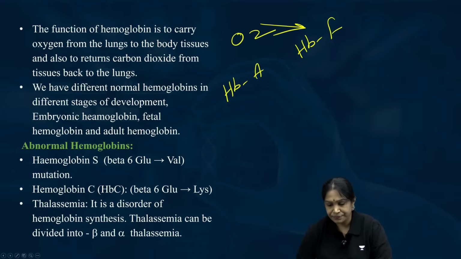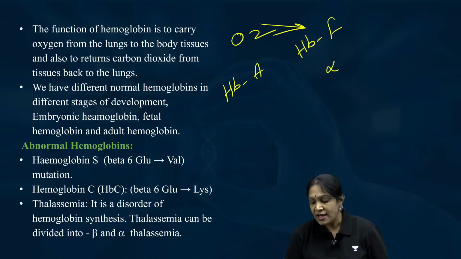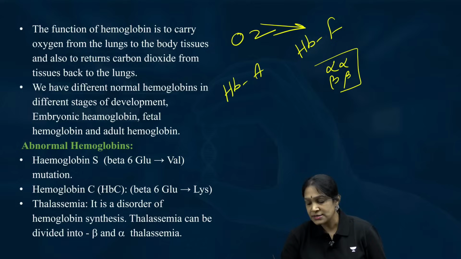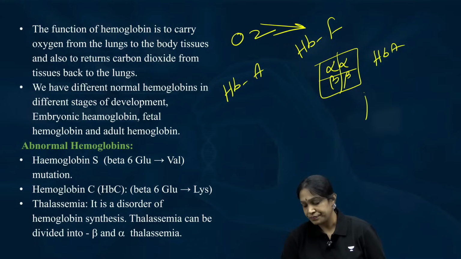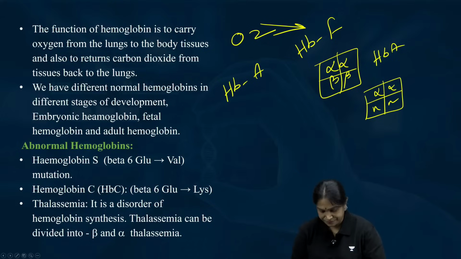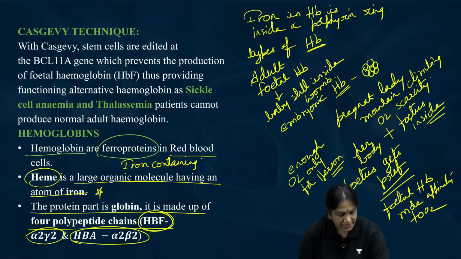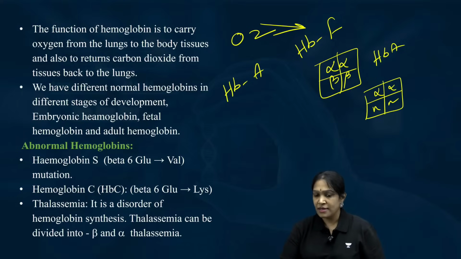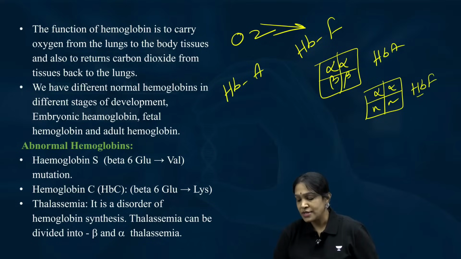Alpha, alpha, beta, beta: this is HbA. Alpha, alpha, gamma, gamma: that is HbF. So that is how we have different types of hemoglobins.